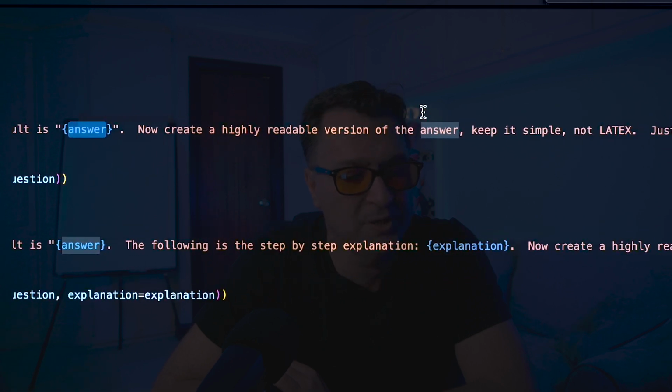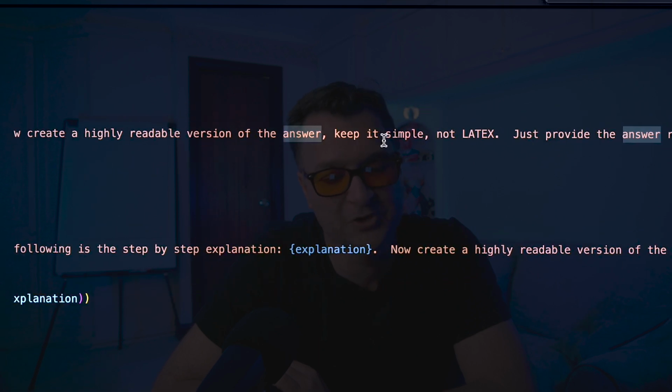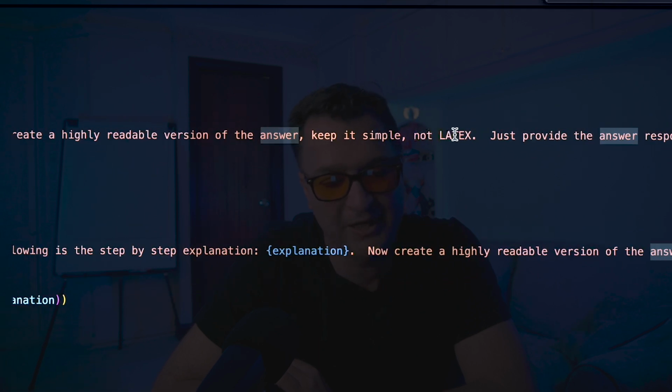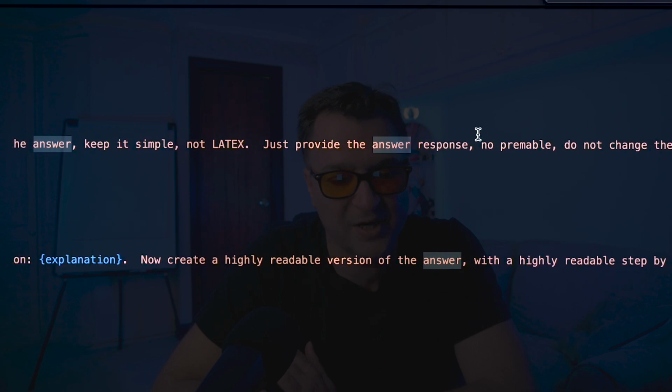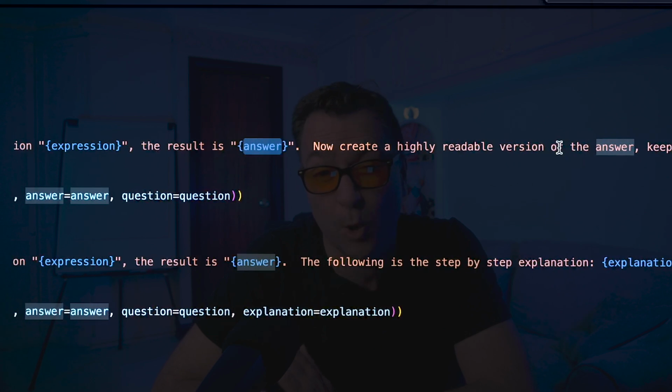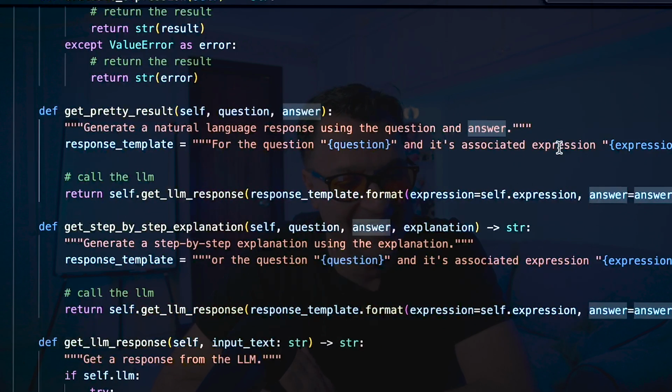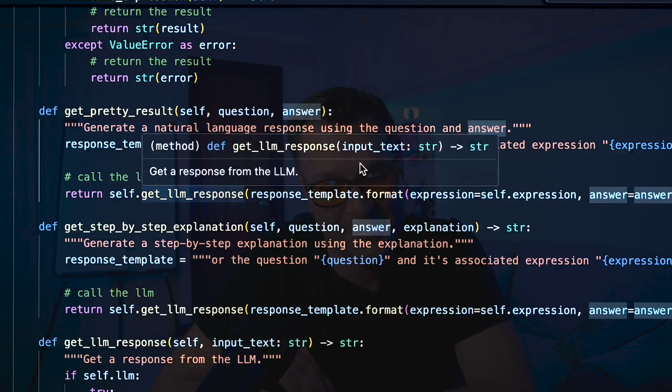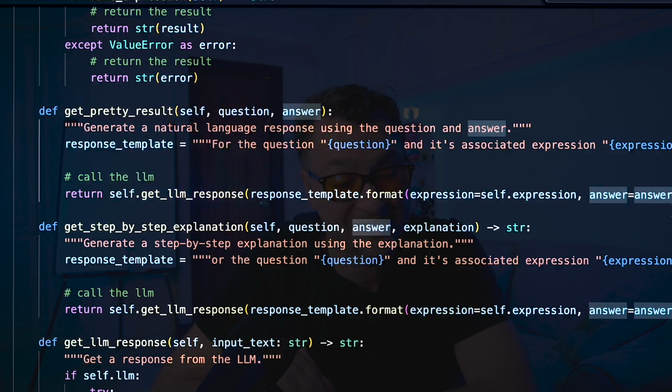And now I put in the prompt: now create a highly readable version of the answer. Keep it simple, not LaTeX. I don't want weird formatting. Just provide the answer response, no preamble. Do not change the values for the question or the expression, i.e. don't mess with it, buddy. And then it will call the LLM, pass in the expression, the answer, and the question, and then it will generate a pretty version of that answer.